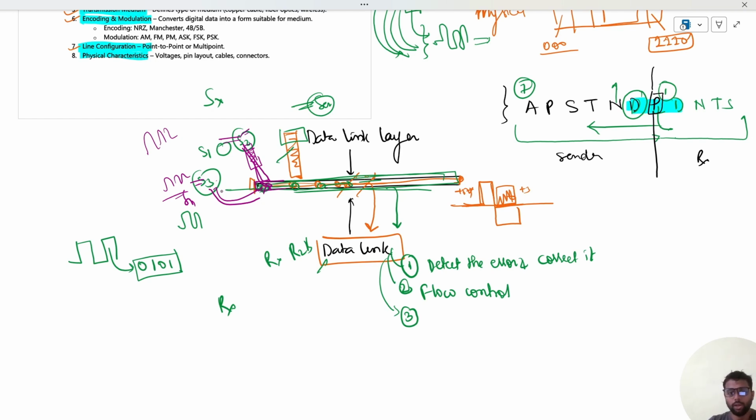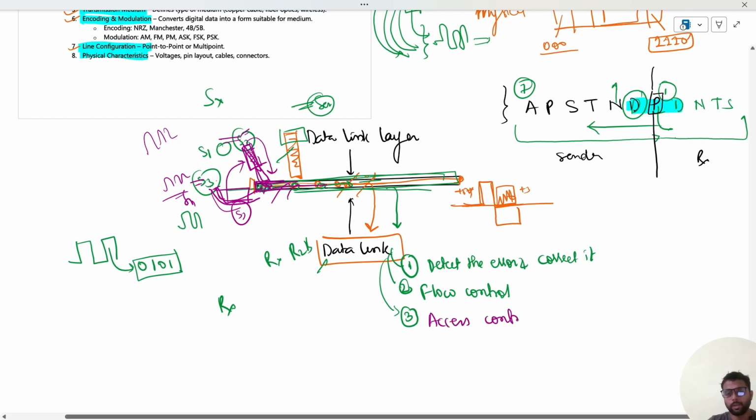So what we have to do is develop some mechanism so that the data link layer of S2 and the data link layer of S3 can communicate and ensure that only one at a time is transmitting the signals, and the second sender will only transmit when S3 has finished transmission. That mechanism should be developed. So here we can say that access control should also be done. Access control. So these are the three important roles of the data link layer.